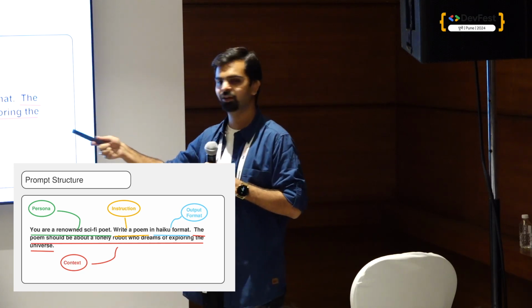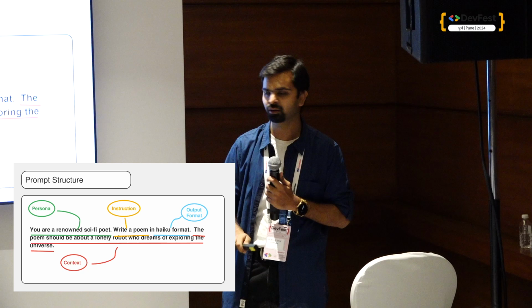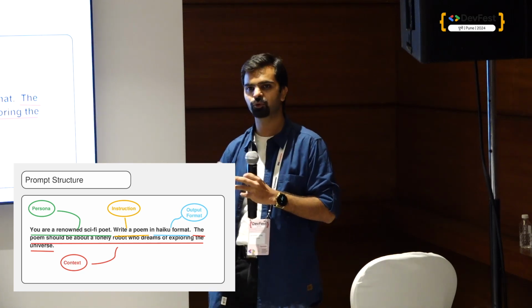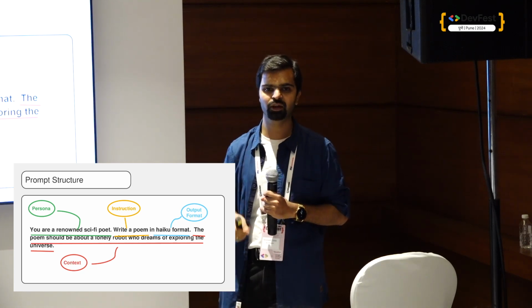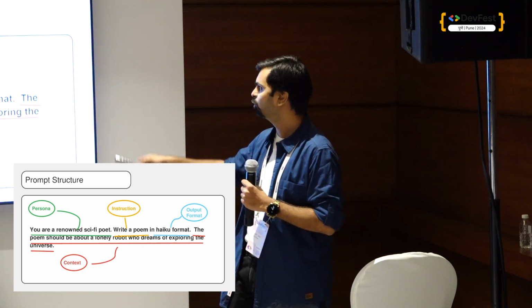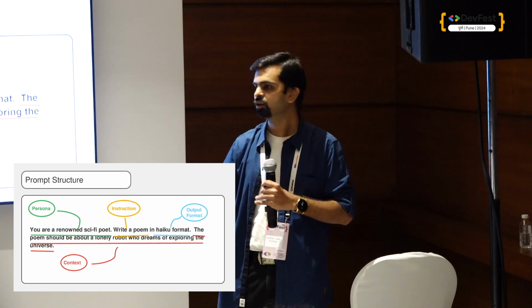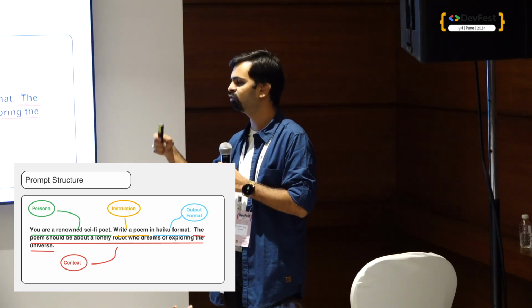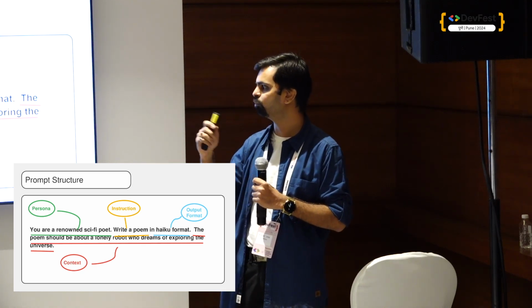When I said you are a renowned science fiction poet, that is the persona I have given. You are a poet. Now the instruction is to write a poem. In which format? We have two-line poems, then four-line poems. I told it to write in haiku format, so that is the output format. Then I give the context of what that poem should be about: a lunar robot who dreams of exploring the universe. That is what I mean when I say context.